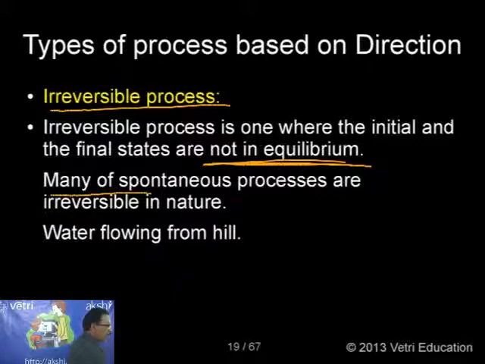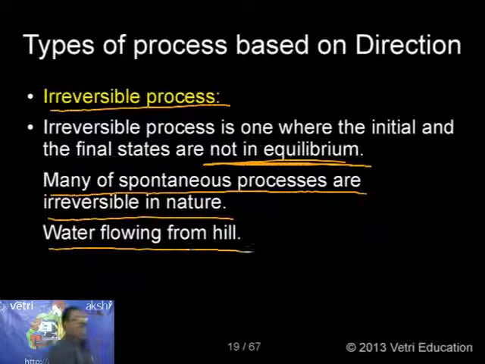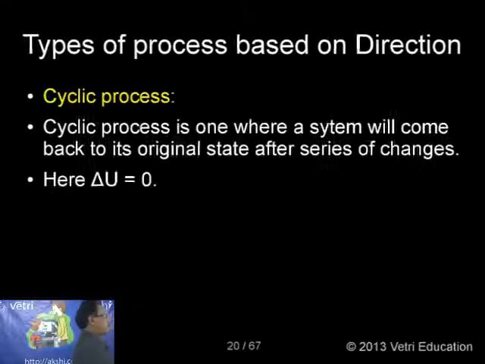Many of the spontaneous processes are irreversible in nature. Specific examples: water flowing from a hill is an example of irreversible, and raining is irreversible. This is the interesting information for an irreversible process.